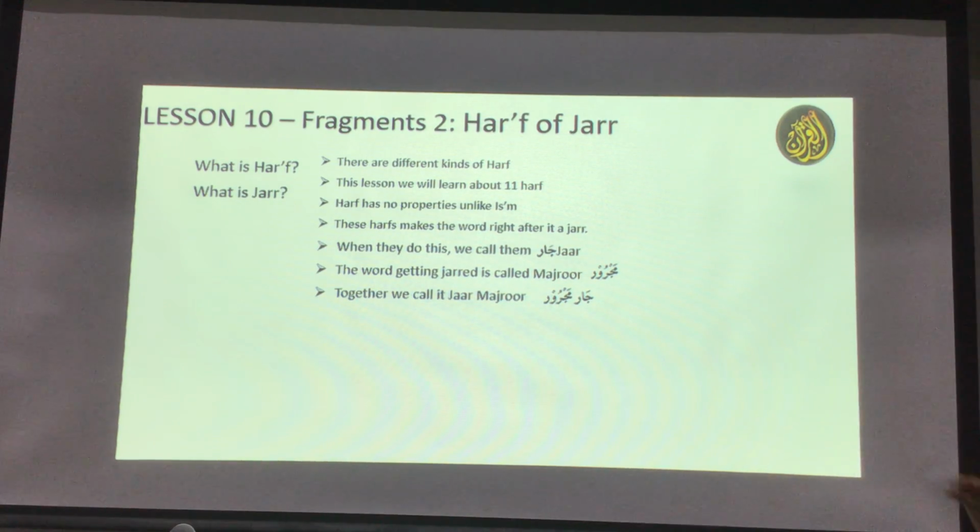That is the most important point. The harf, the fragment that we are learning, always comes at the beginning, so the word next to it always becomes a jar. Harf has no properties. The only job these 11 harfs do is make the word next to them a jar. That's their job.